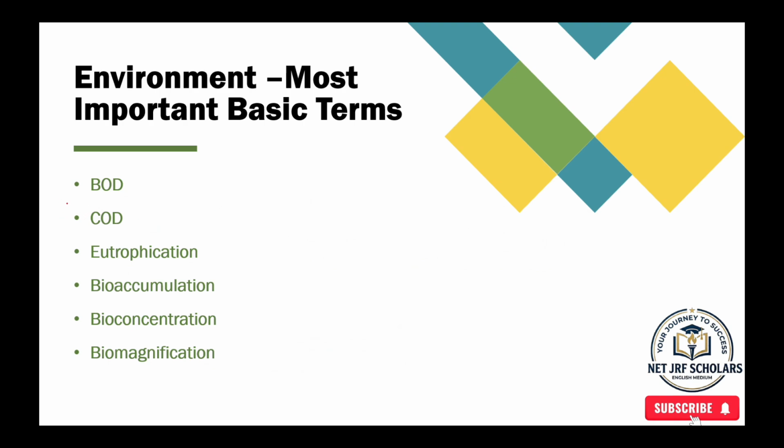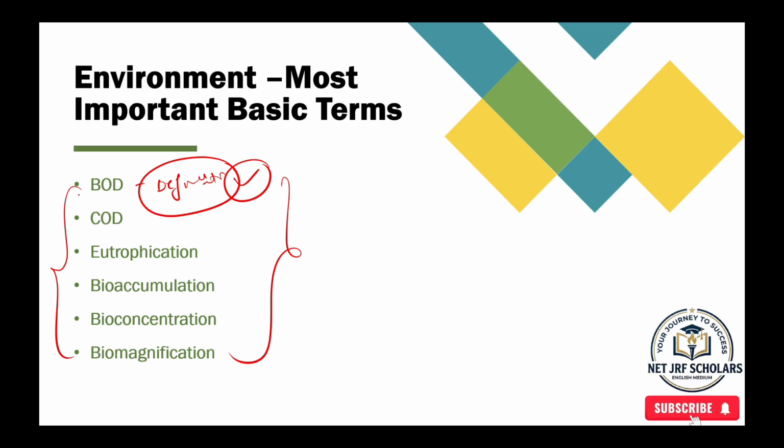Next, there are some basic concepts they mostly ask in the easy papers. These are very, very important. Write the definitions and understand the concepts. They are very easy, so you can answer if they give any question from this. That is BOD, biological oxygen demand, chemical oxygen demand, eutrophication, bioaccumulation, bioconcentration, and biomagnification.